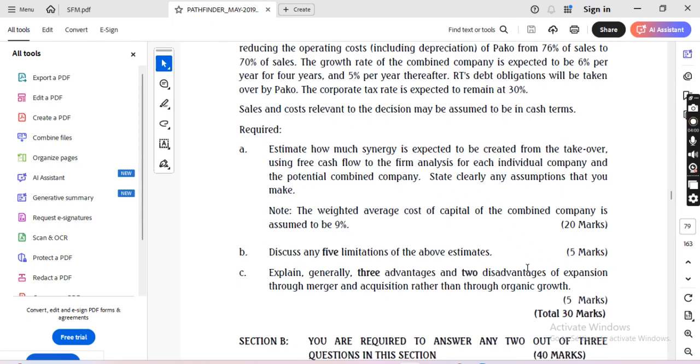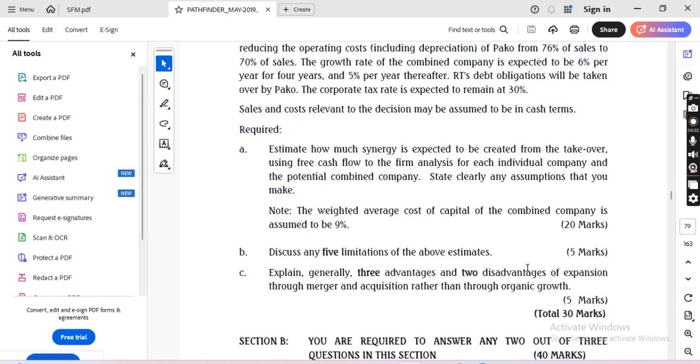If I want to expand my business, I need an alternative to merger and acquisition. If I don't want to merge with or acquire any other business, I can use an alternative, which is organic growth.